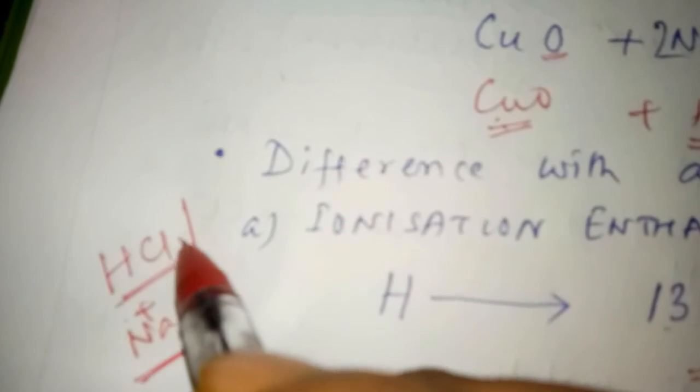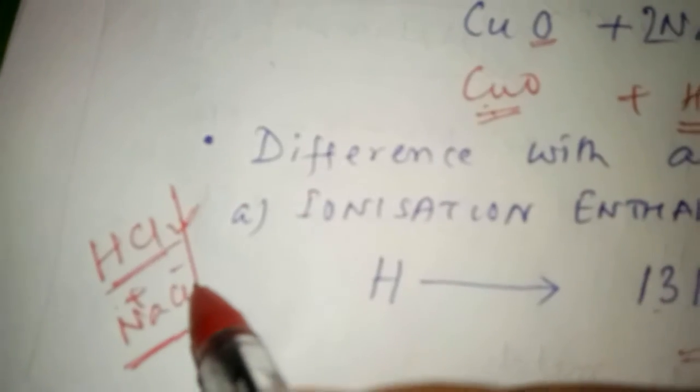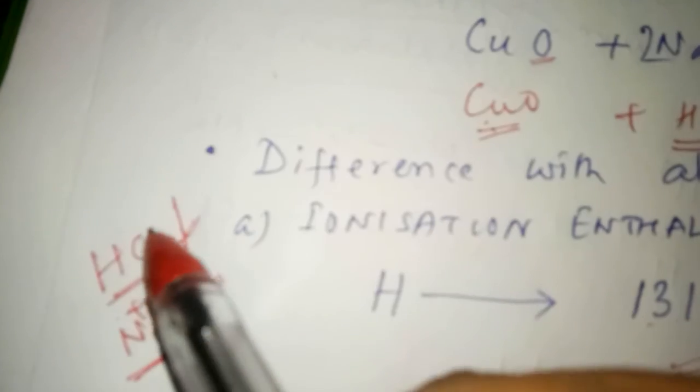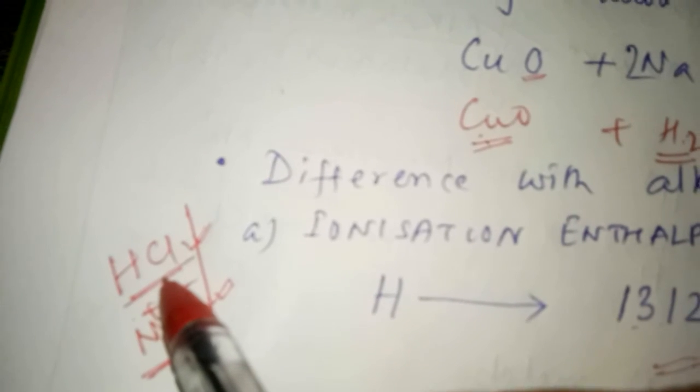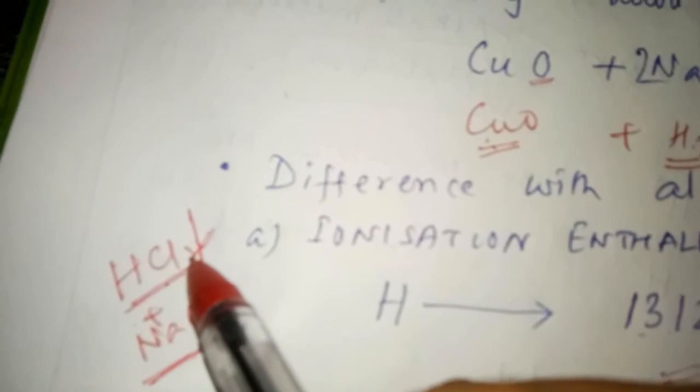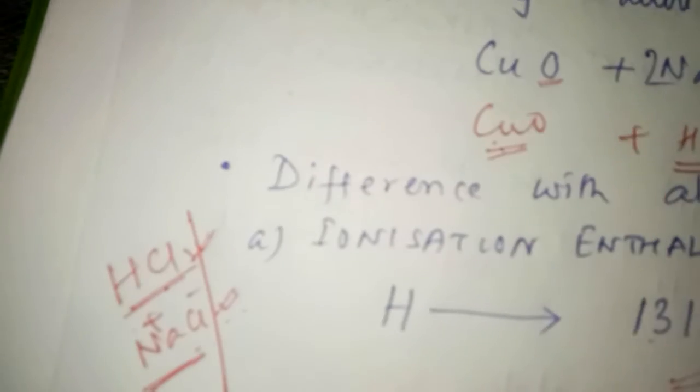The boiling point of a covalent compound is low and the boiling point of an ionic compound is high. So the halides formed by hydrogen are covalent with low boiling point, and the halides formed by alkali metals are ionic with higher boiling point. So that is it for today, and in the next class we'll continue this.